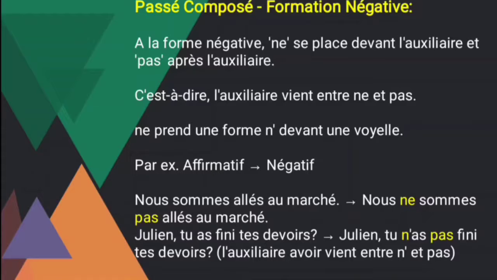Pas. And next, Julien, tu as fini tes devoirs. So Julien, tu, n apostrophe. Why? Because here our verb begins with what? A vowel. So I put n apostrophe over there. Tu n'as pas fini tes devoirs. So this is all about the formation of the negative in the past tense.